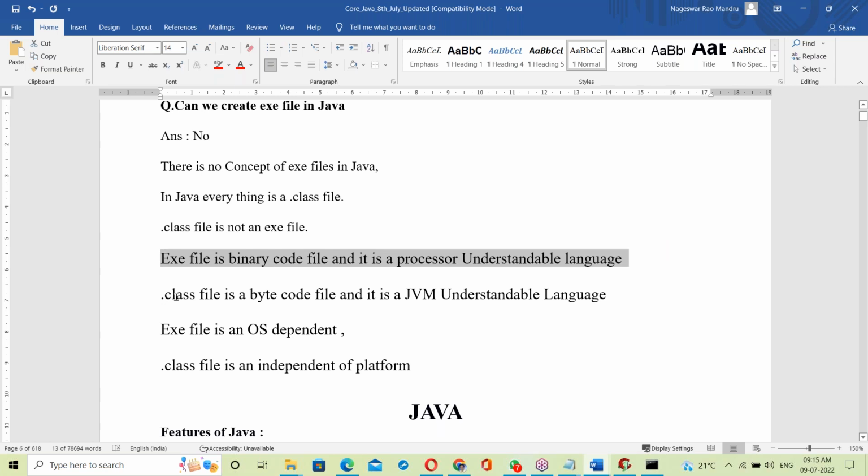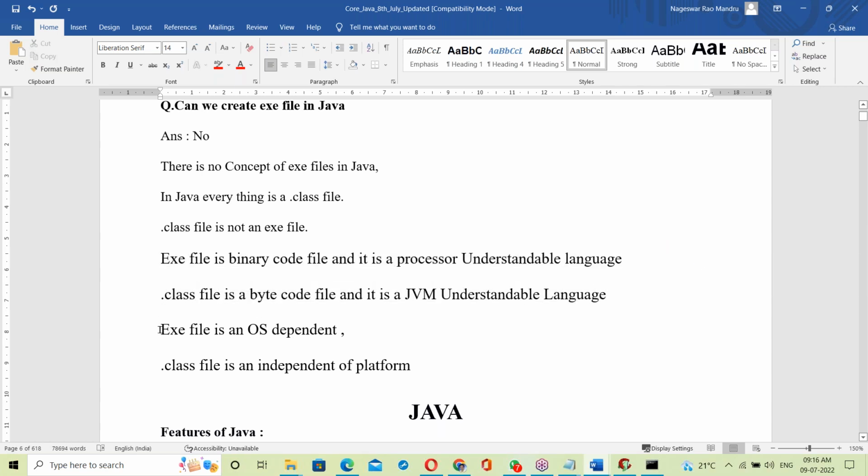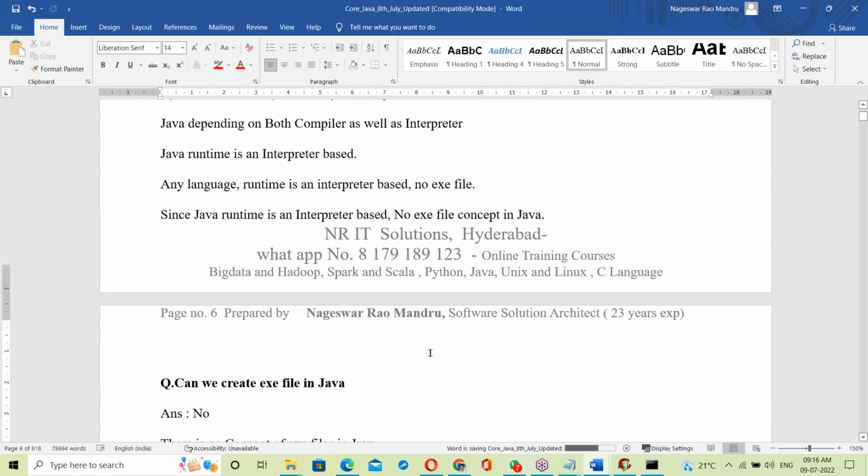A .class file is a bytecode file, which is JVM understandable. One more thing: an exe file is OS dependent, whereas a .class file is independent of OS or platform. So that's all about the Java introduction.